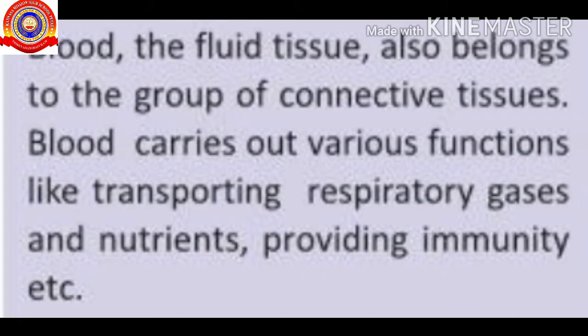Blood, the fluid tissue, also belongs to the group of connective tissues.